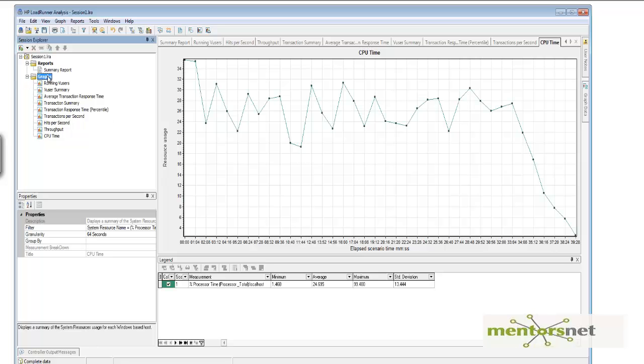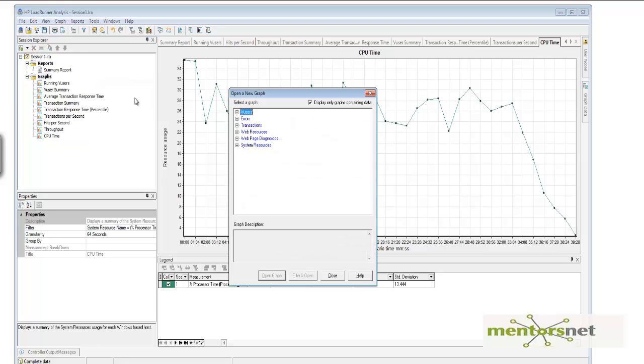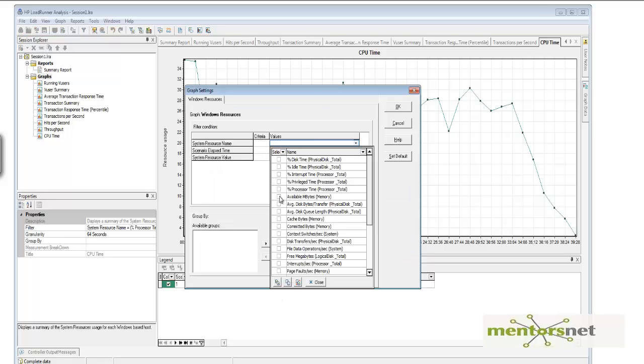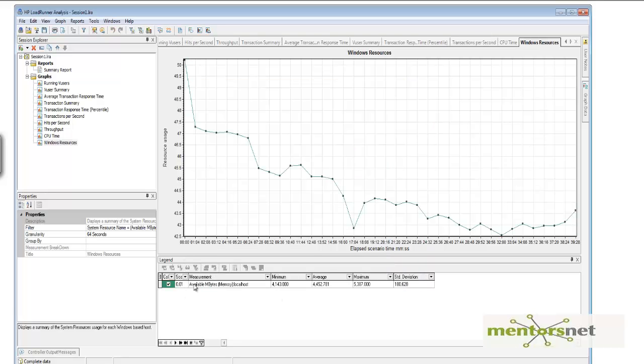Similarly I can add memory. Let's add available memory. You see the memory started at a maximum of 5 gigabytes, and while the test is running, as time elapsed, more and more virtual users come into the picture, and you see that the memory is decreasing.